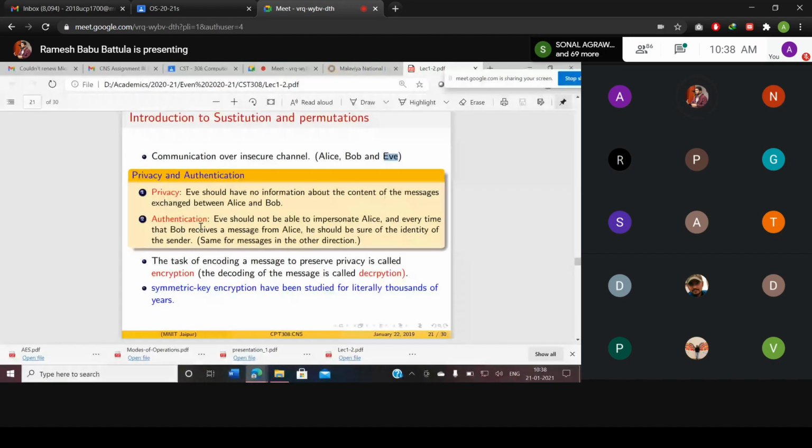Authentication means we need to allow authorized users only. So you should not be able to impersonate Alice. And every time that Bob receives a message from Alice, he should be assured of the identity of the sender. The task of encoding a message to preserve privacy is called encryption.